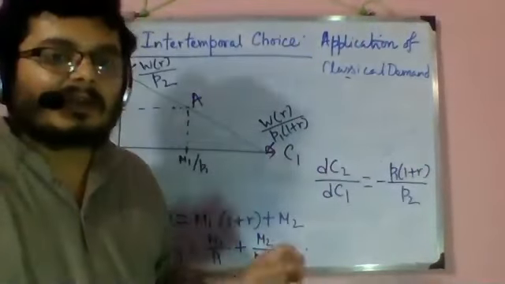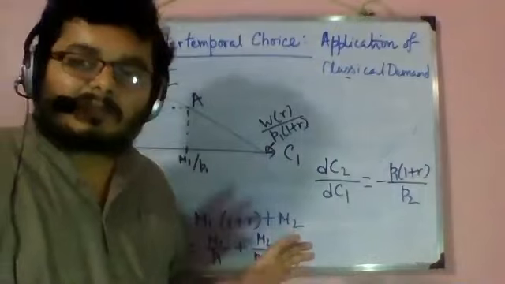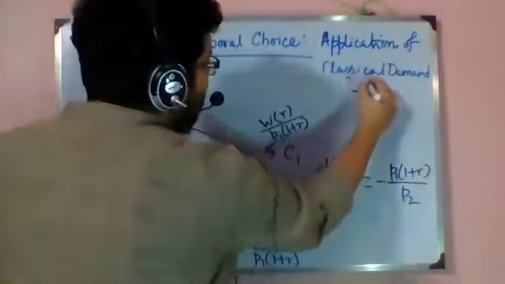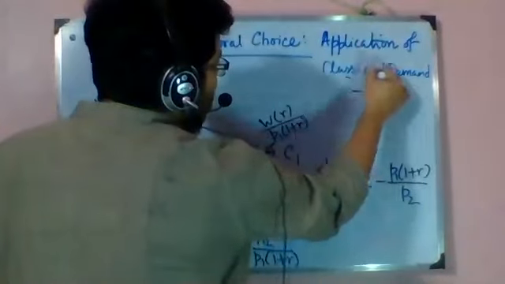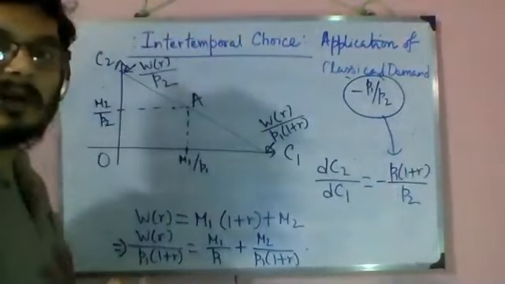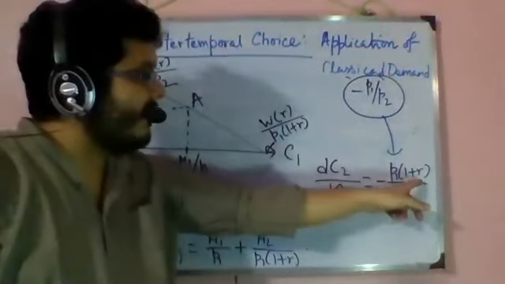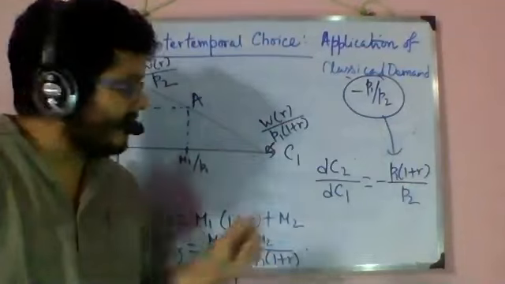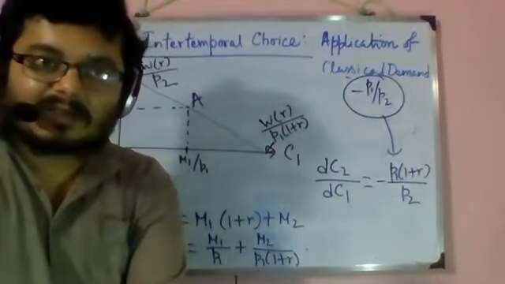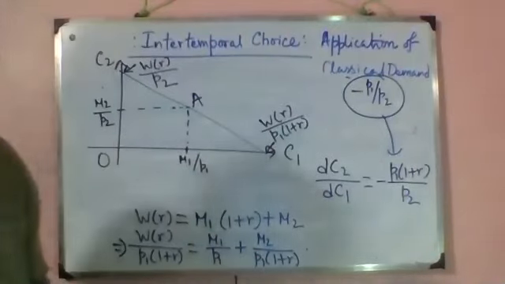So that's why, instead of the normal minus P1 by P2, if I compare with classical demand, where we generally have minus P1 by P2, here I have minus P1 into 1 plus R by P2. Why this component? Because of the time factor. As I said, the interest rate represents the time factor.